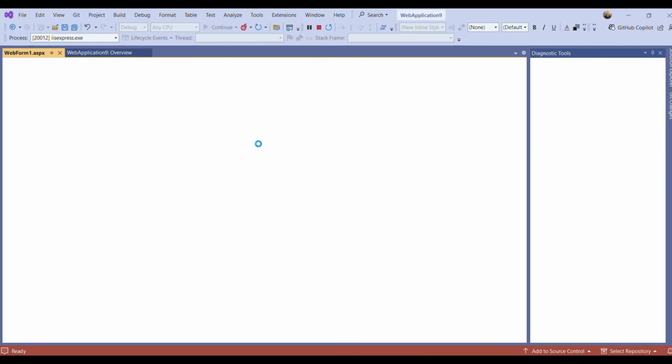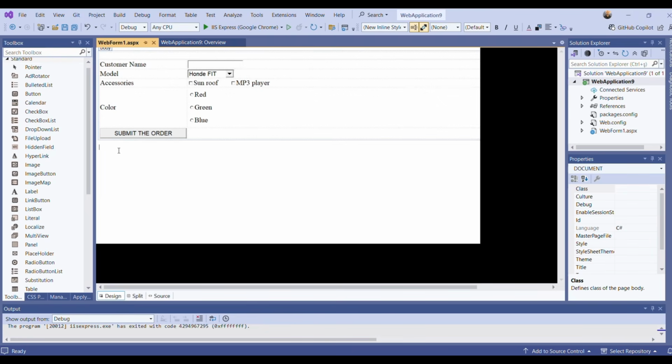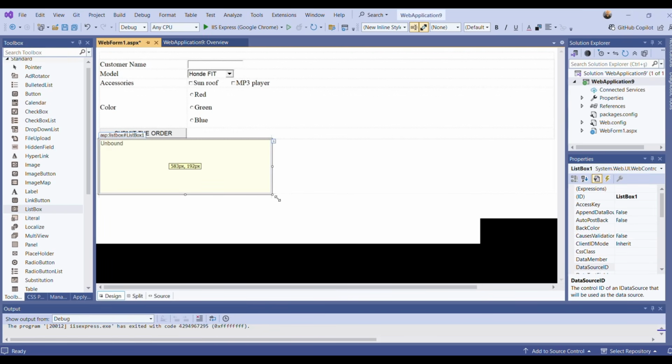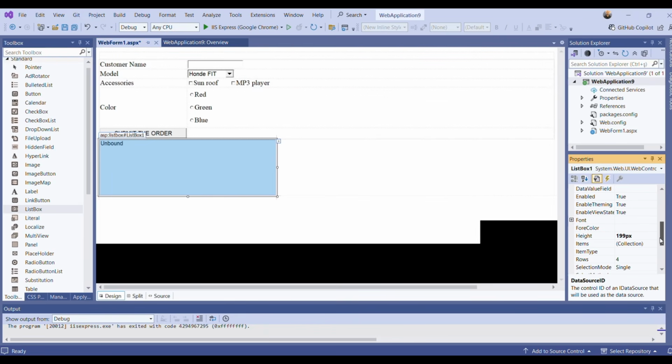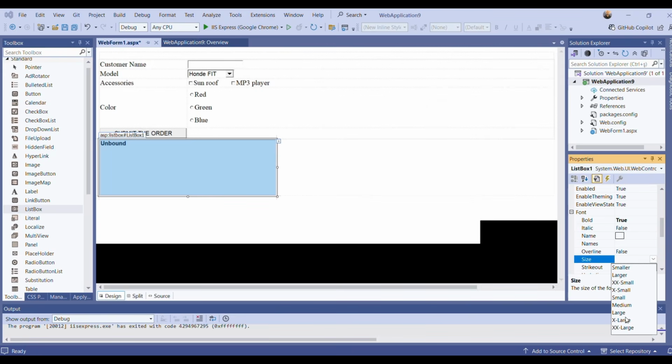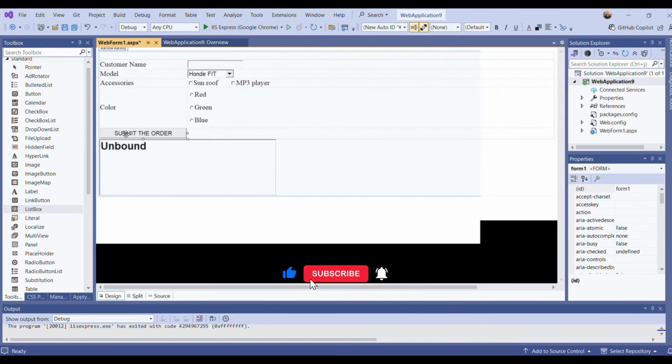Here we have a list box, dragging and dropping here. This is my list box. You can change its size, and also you can change its font. I will change it to bold, and the size will be, let's say, X large. Then when I click the button, I will take the information and put it here.